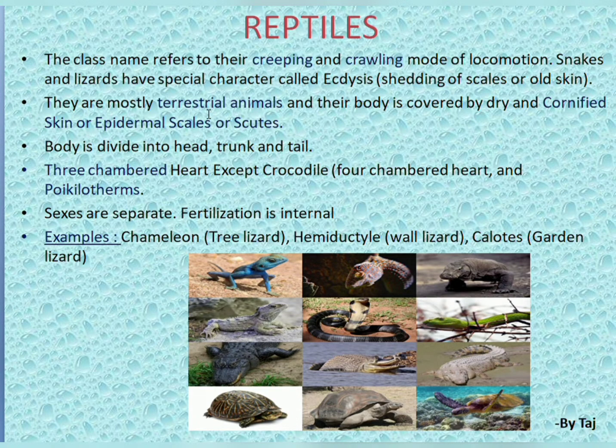They are mostly terrestrial animals and their body is covered by dry and cornified skin, or epidermal scales or scutes. The body is divided into head, trunk and tail. They have a three-chambered heart, except crocodiles, which have a four-chambered heart. They are poikilotherms, changing their body temperature according to the surrounding environment. Sexes are separate and fertilization is internal. Examples are chameleon, commonly called tree lizard, Hemidactylus, the wall lizard, and Calotes, the garden lizard.